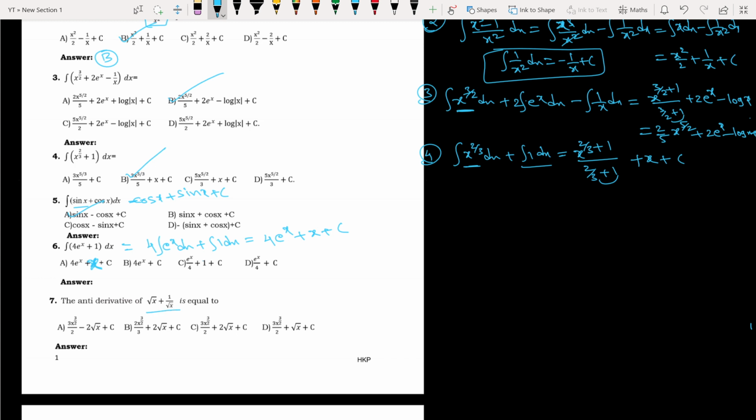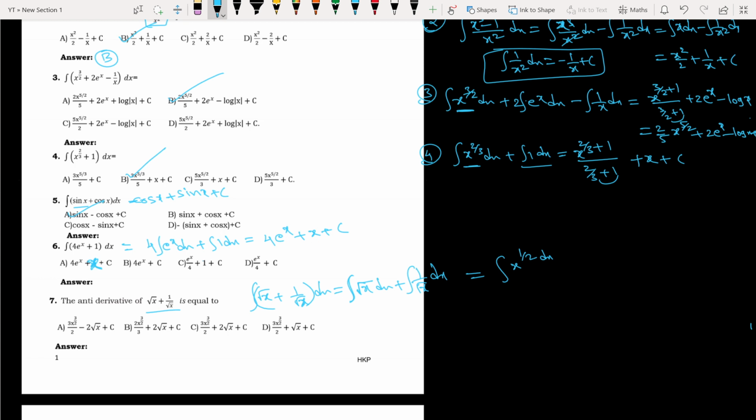Antiderivative of this root x plus 1 by root x, I require, right? Antiderivative is nothing but integration of root x plus 1 by root x whole dx, right? So you can segregate the integration: root x dx plus integration of 1 by root x dx. So now you tell me, what is integration of root x? You people can tell so easily. It's nothing but x power 1 by 2. Integration of x power 1 by 2, you can write it as x power 1 by 2 dx.